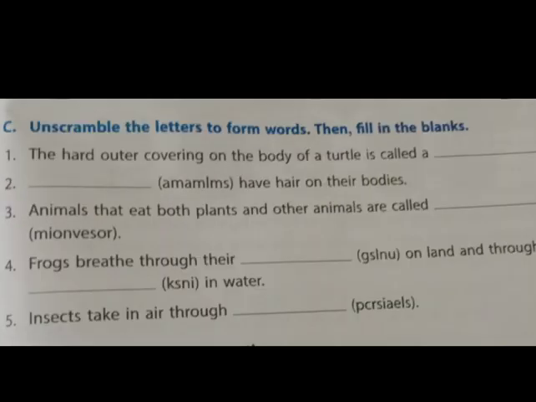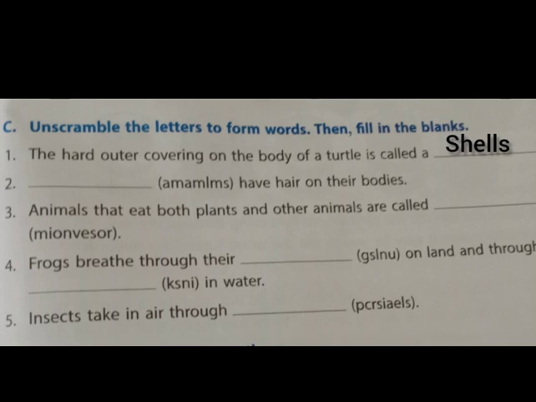Next is section C. Unscramble the letters to form words. Then fill in the blanks. First question. The hard outer covering on the body of a turtle is called a dash. You have to unscramble the alphabets written in the bracket. What is the answer? Yes, shells. Second question. Dash have hair on their bodies.